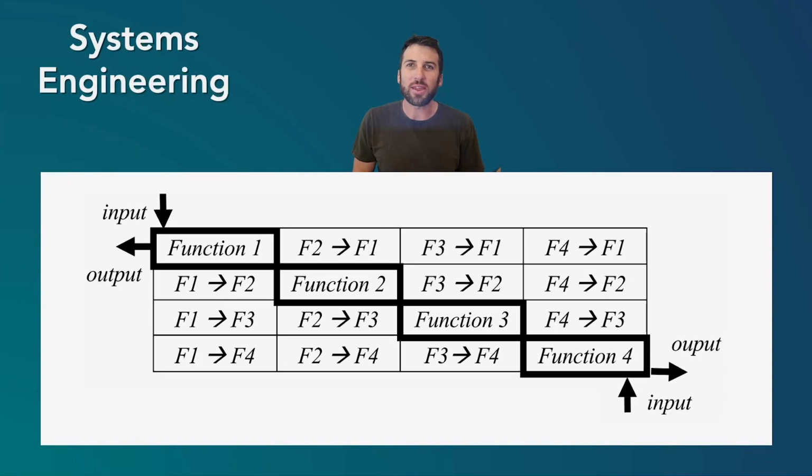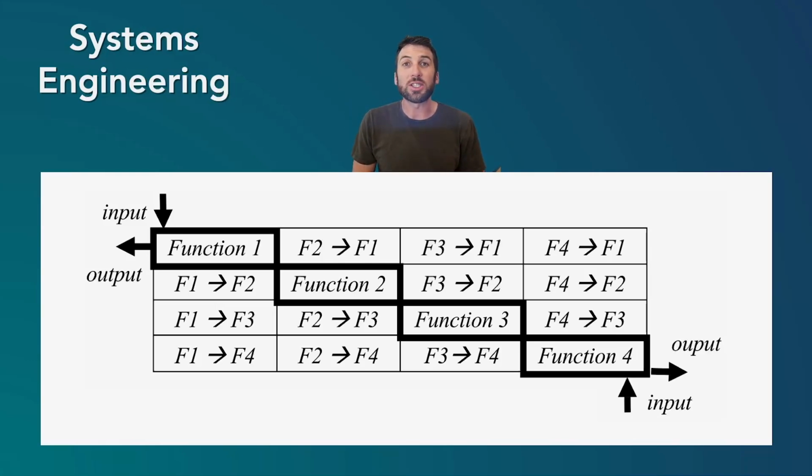Another way that you can think about systems engineering is through an N2 diagram. This is shown below, and essentially it shows how different functions relate to each other. So let's say there are 4 functions. It may be the case that function 1 relates to function 2, function 1 relates to function 3, function 1 relates to function 4, and all the other permutations.